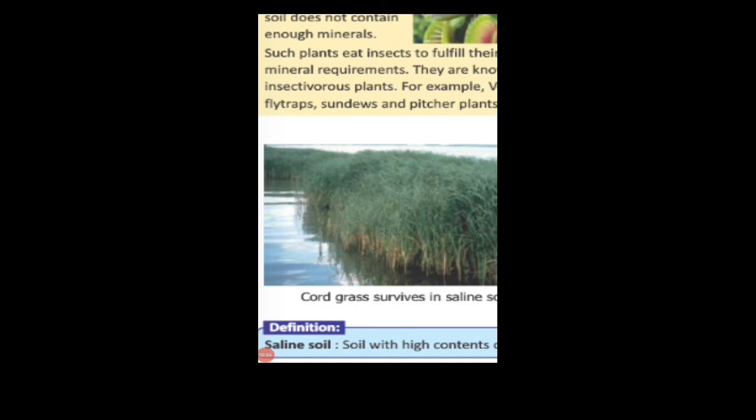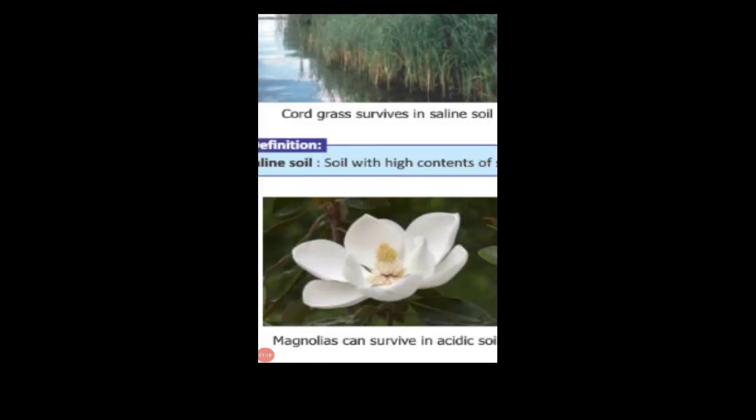There are some plants which grow in saline soils. These plants can tolerate very high salt quantities in soil and they do not get dried up of water, like cordgrass and saltbush. Similarly, some of the plants can survive in acidic soils like magnolias and rhododendrons. They grow well in acidic soils as the acidity of the soil does not damage their bodies.